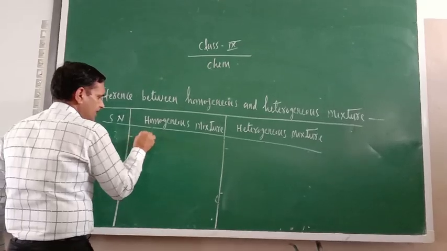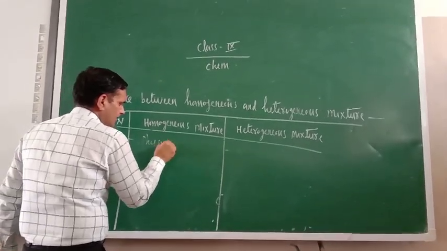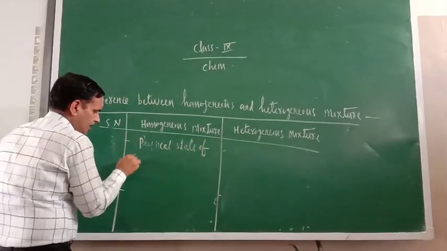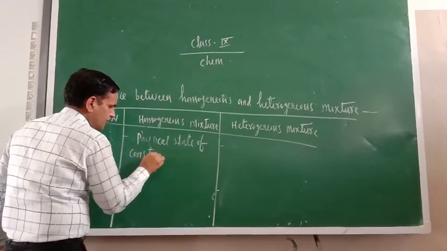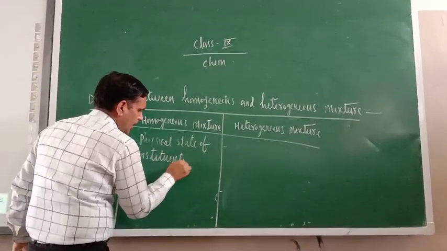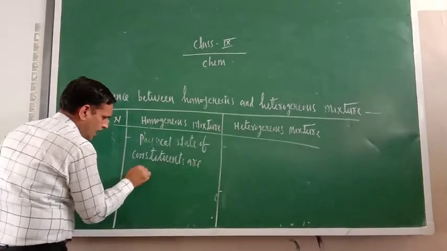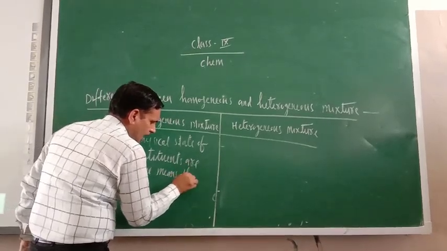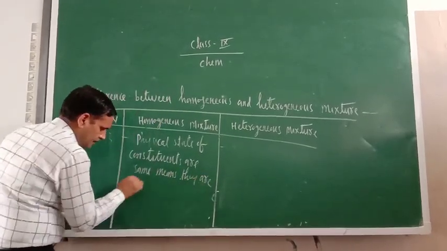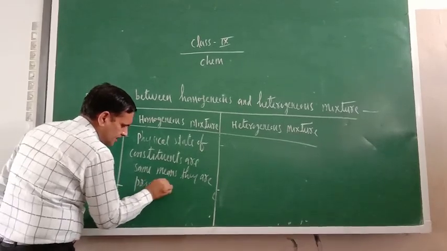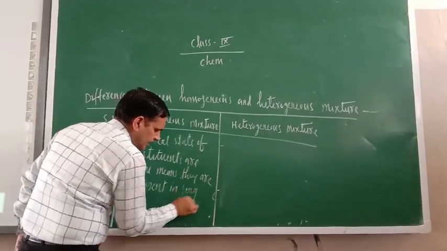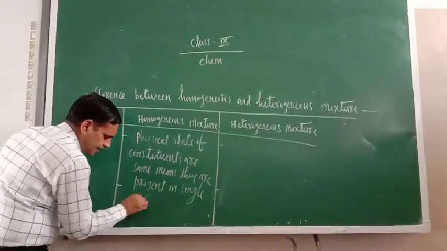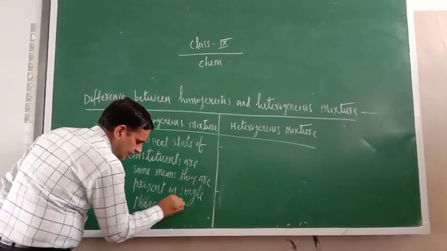Here write: the physical state of constituents is the same, means they are present in a single phase or physical state.